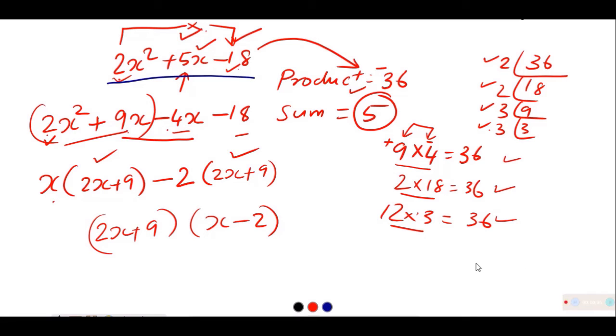We got this method from the previous knowledge. How the expansion, we did the reverse way, and we could get the idea behind getting the factors. So that idea we are using in solving the problems. Let us take some more examples, because you need to know the different situations.